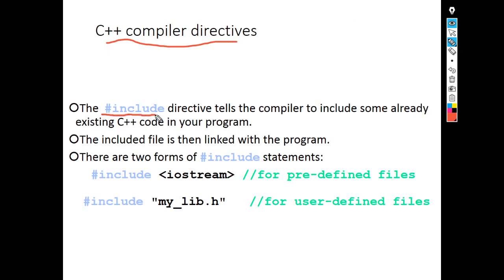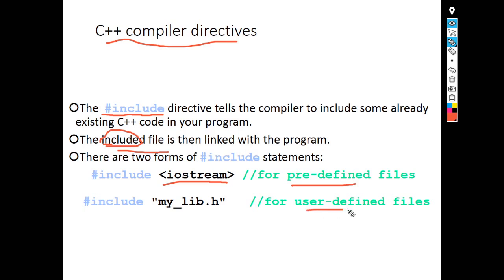In C language we used to have hash include stdio, the header file. Now here in C++ we have the iostream header file. Predefined is nothing but the inbuilt header files. So with the help of this include keyword we are going to include the file, and whatever objects and functions are present inside iostream, we will be able to access in our program.